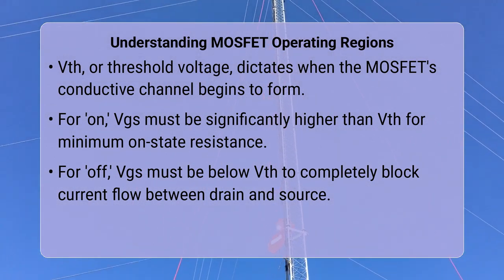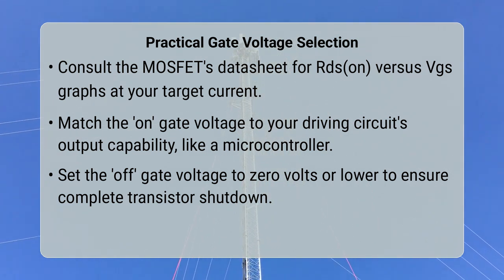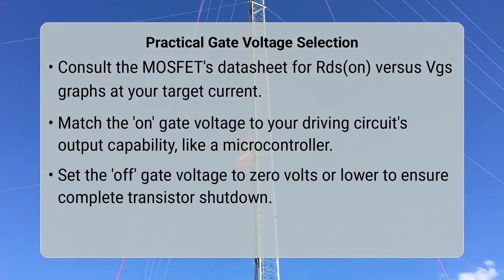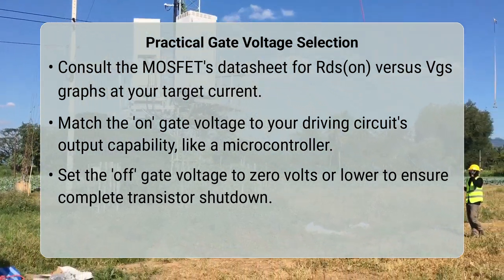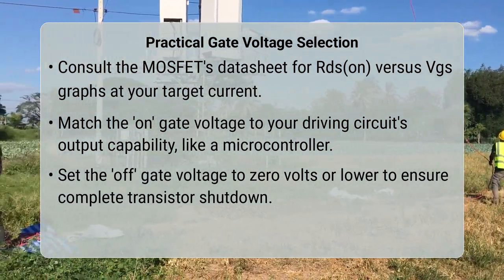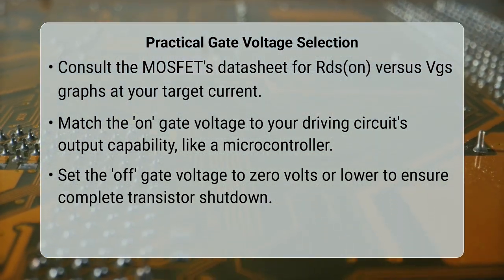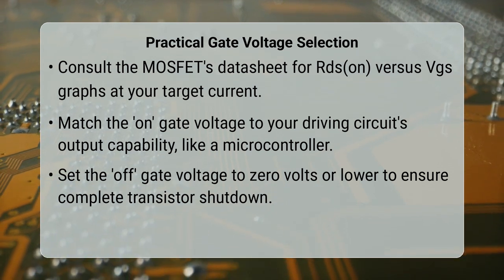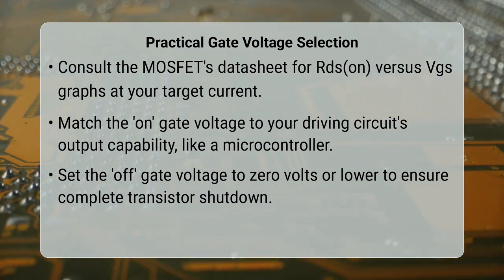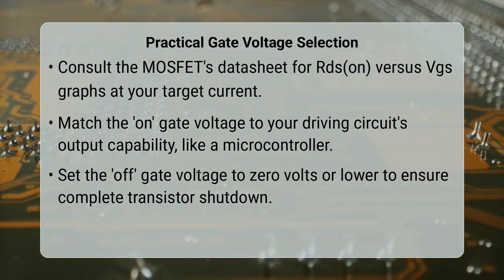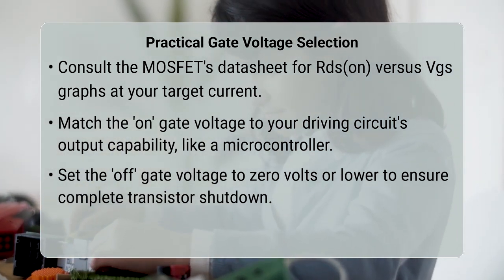Practically, when designing, you will select your on-gate voltage based on the MOSFET's datasheet specifications and your circuit's power supply. First, identify the VGS value that yields the lowest RDS(on) for your required drain current at your operating temperature. This ensures maximum efficiency. Next, ensure this VGS is compatible with your driving circuit, such as a microcontroller's output voltage. For the off state, a gate voltage of 0 volts relative to the source is usually sufficient to guarantee cutoff, provided it is well below the threshold voltage.